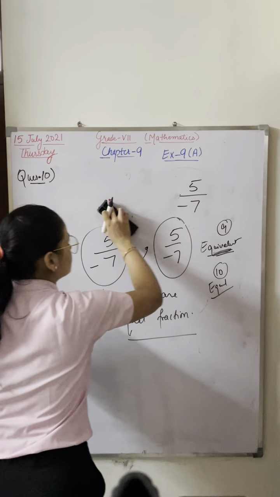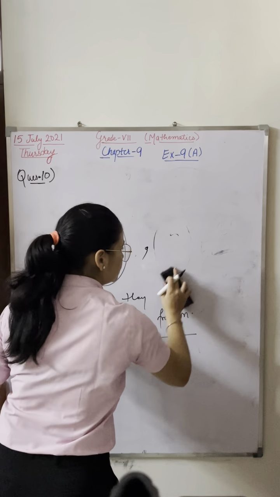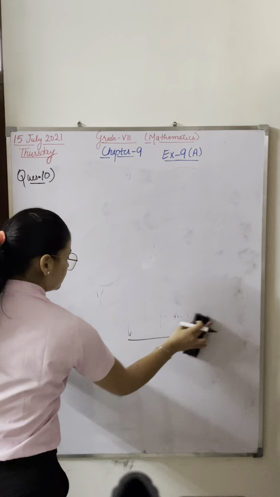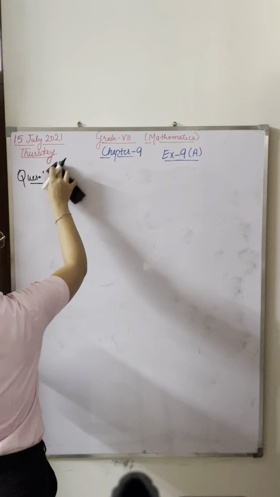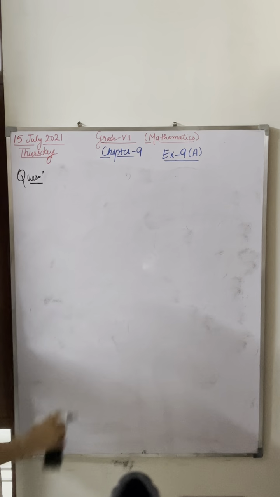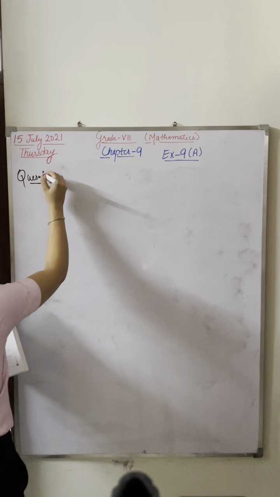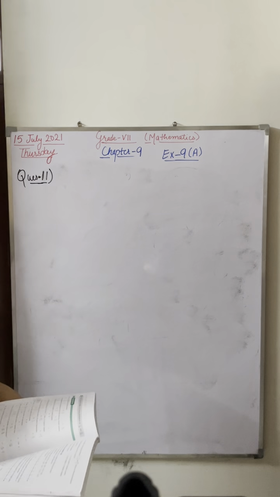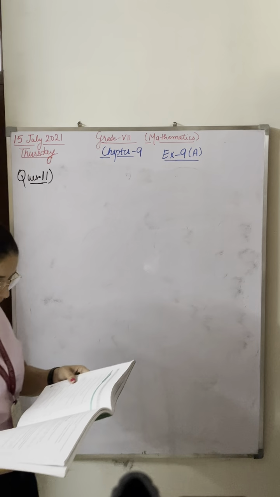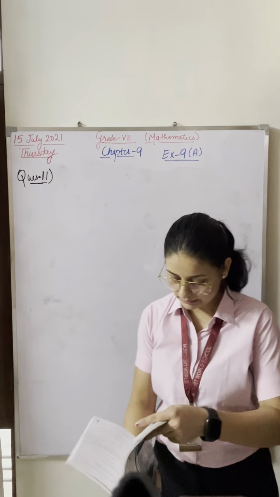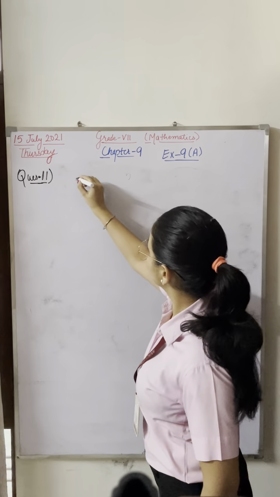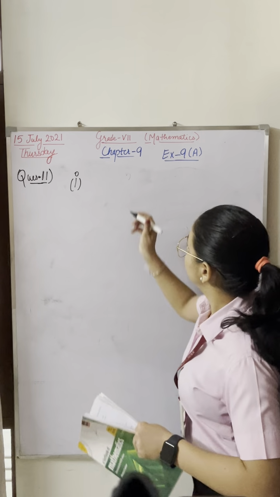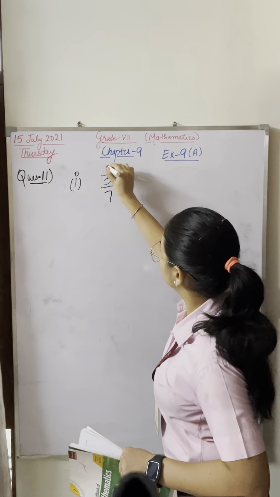Next question is question 11. Please read out question 11. Question 11 is: write 4 rational numbers equivalent to the following rational numbers. You have to write down 4 equivalent rational numbers. 3 upon 7 is the question.